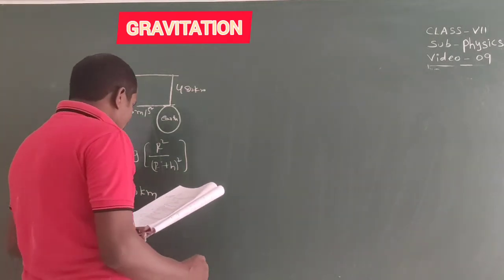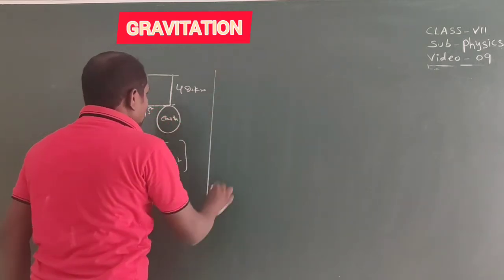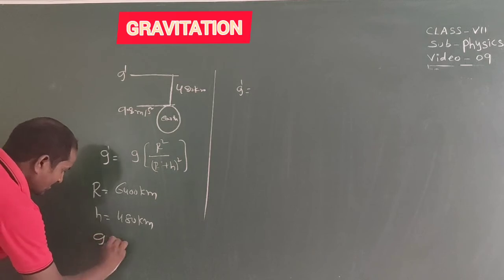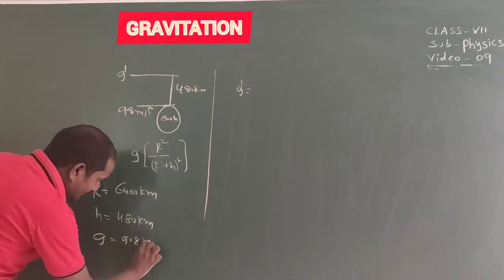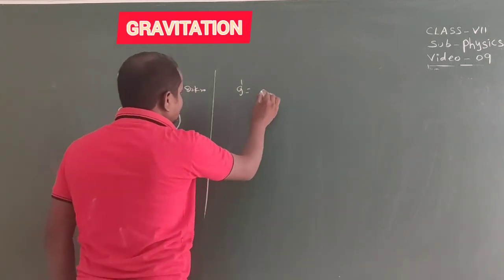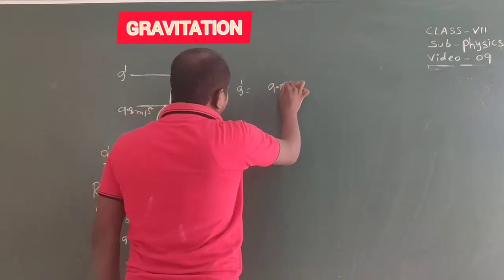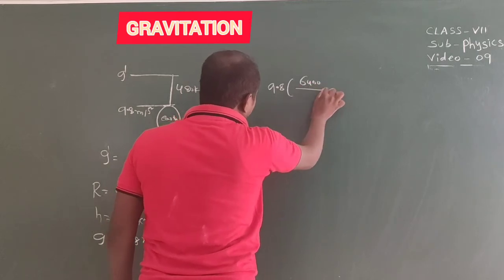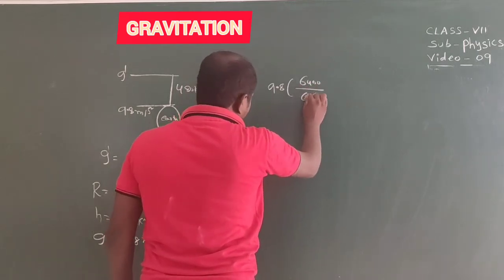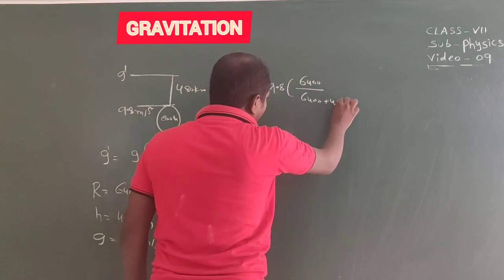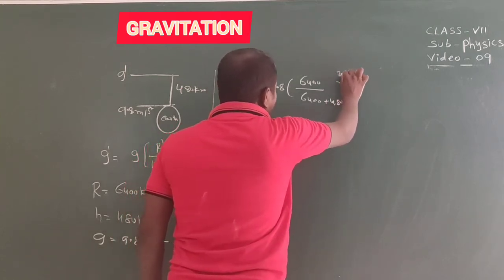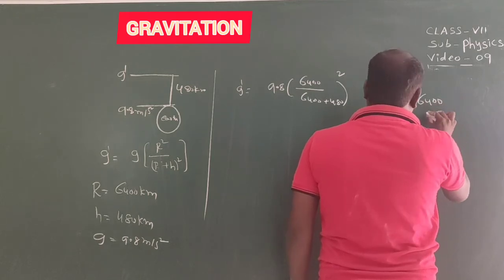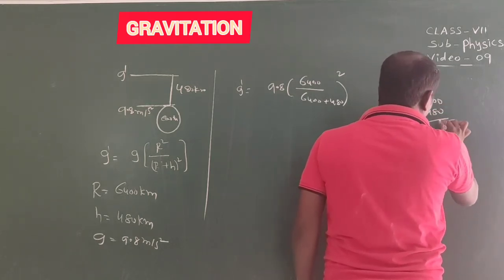That equal to g dash equal to 9.8 into 6400 kilometers by 6400 plus 480 kilometers whole square.